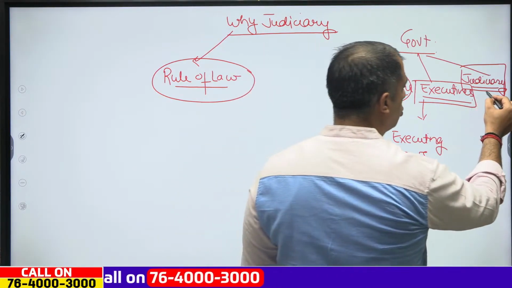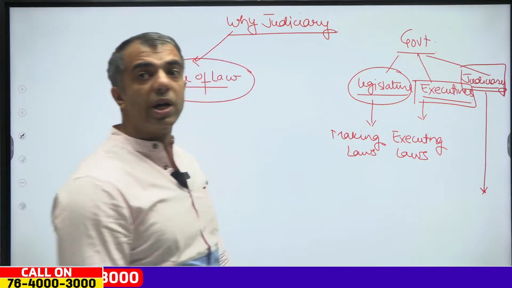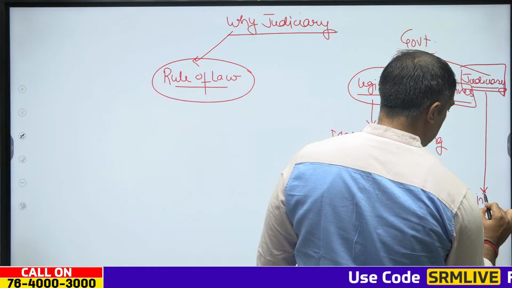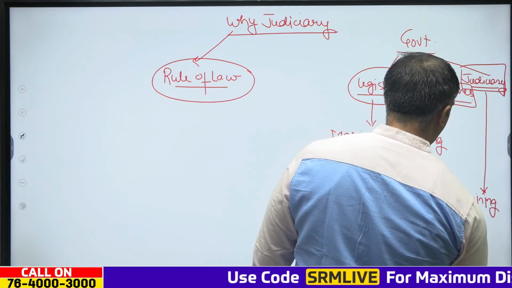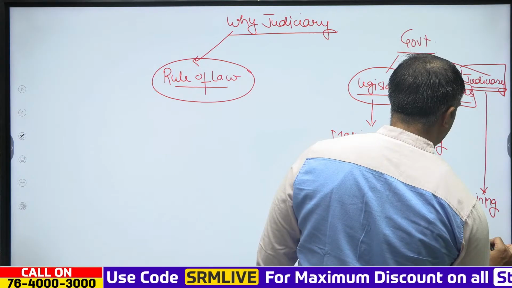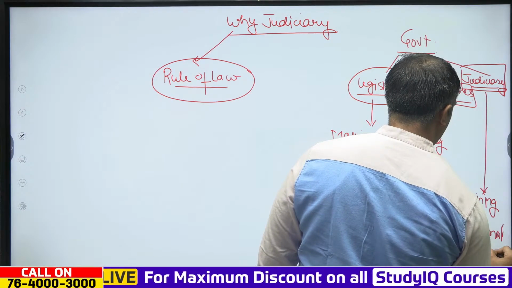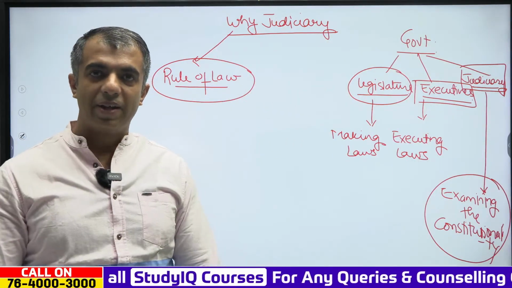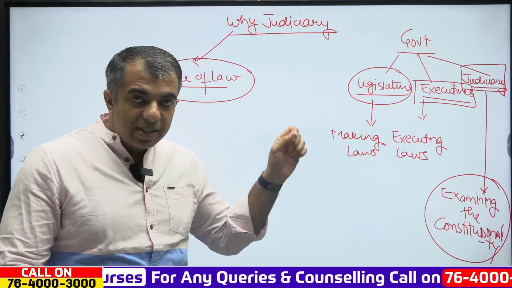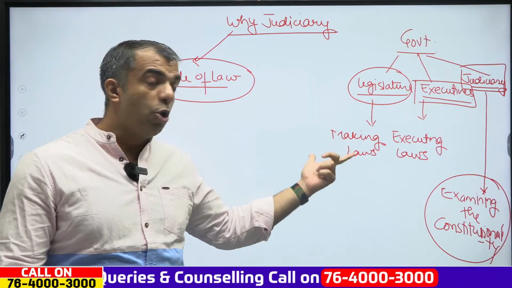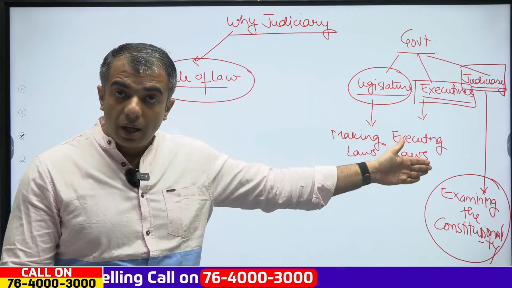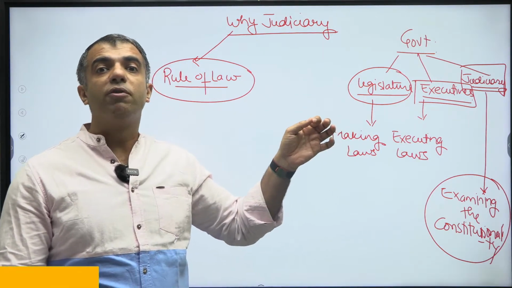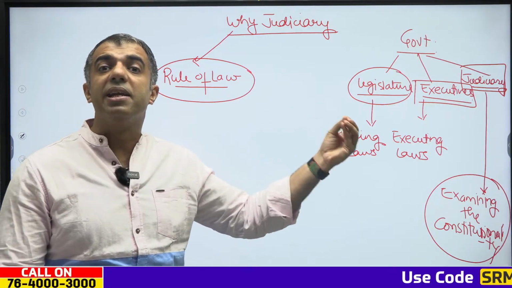Now, judiciary plays the most important role of examining the constitutionality of both of these. If any law that is made or any action that has been done is violative of the constitution, the judiciary can nullify it.